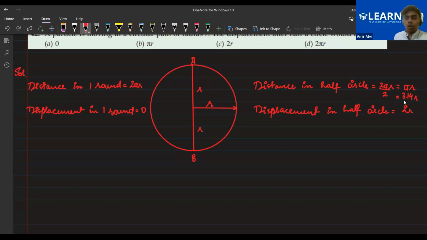If we talk about it, displacement is always going to be lesser than the distance, or it can maximally be equal to distance. Okay. So in this case, 2r is the correct answer. Please let me know, bacho, if this is clear to you or not. Any doubt so far to anybody? No, sir. Chalo, theek hai. That's great.